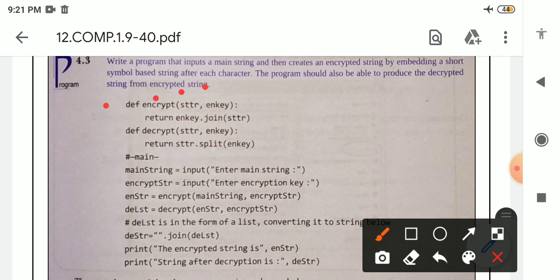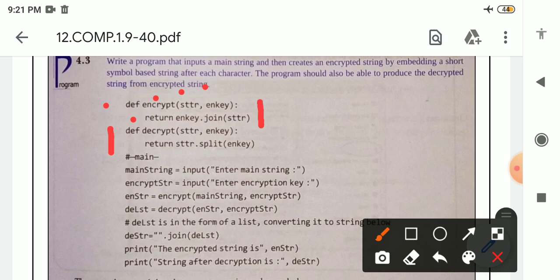This is the function header of the encrypt function. After the colon, it is a block statement, a compound statement, which means it will contain a body. In the next line there is return en key dot join str. This function is completed.